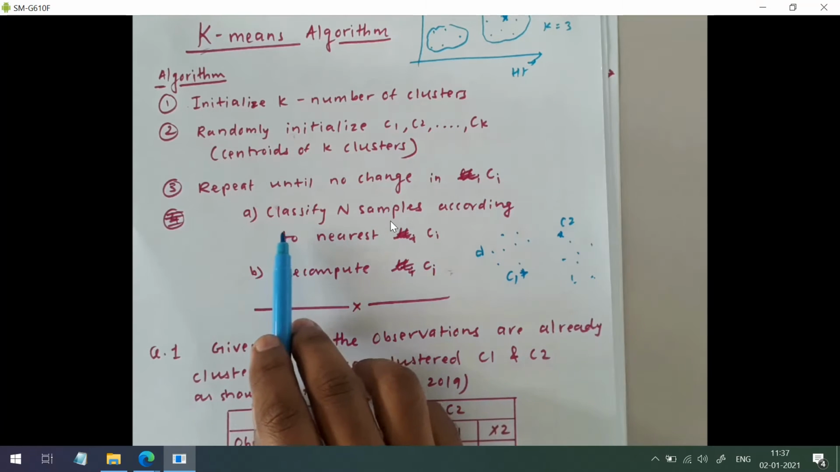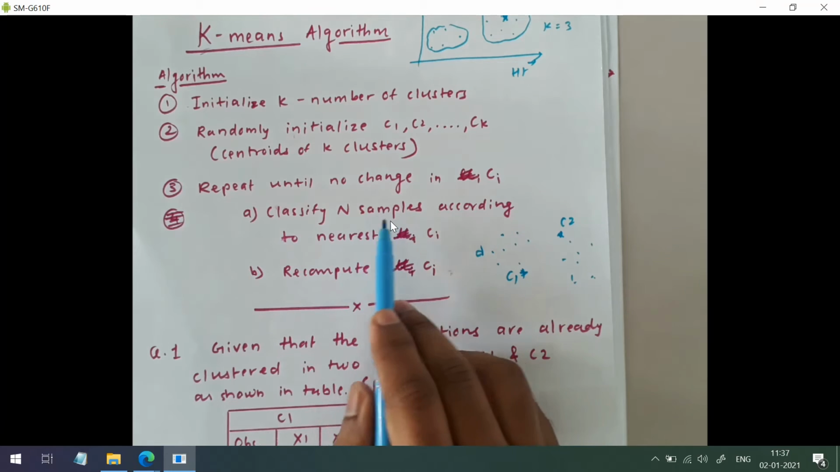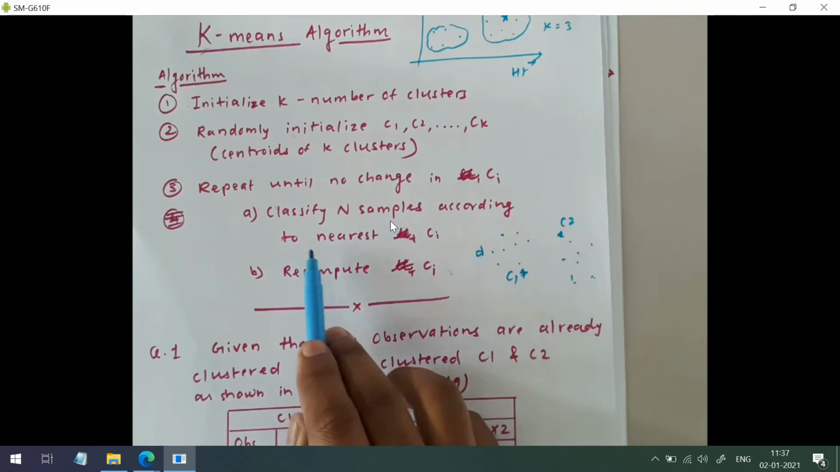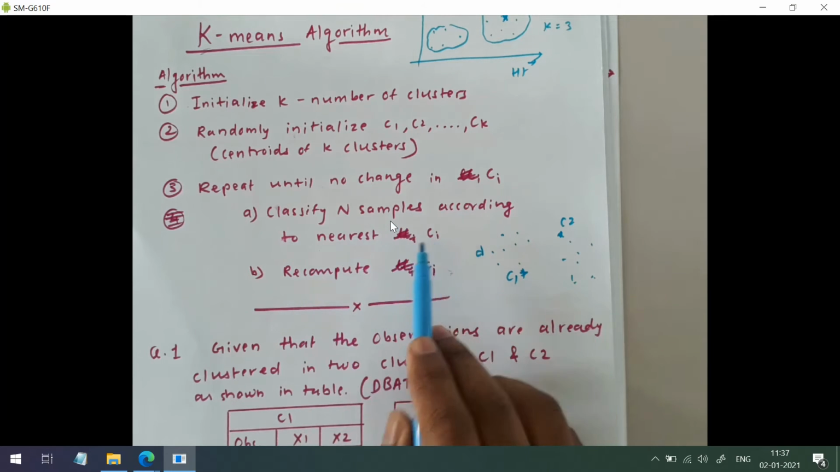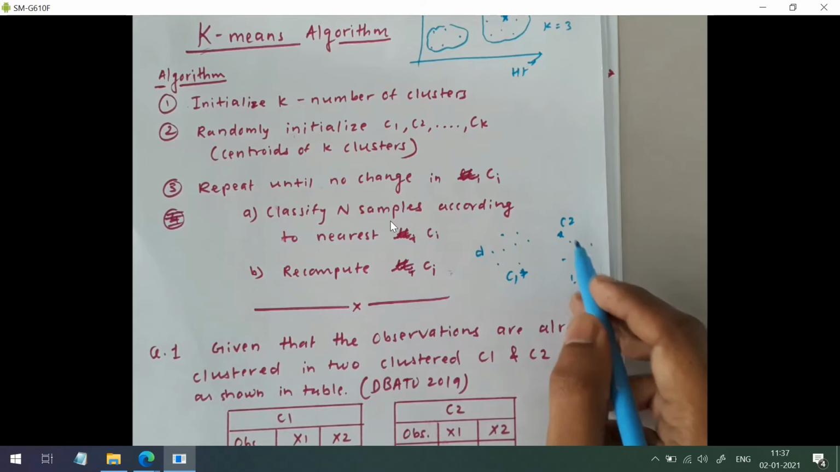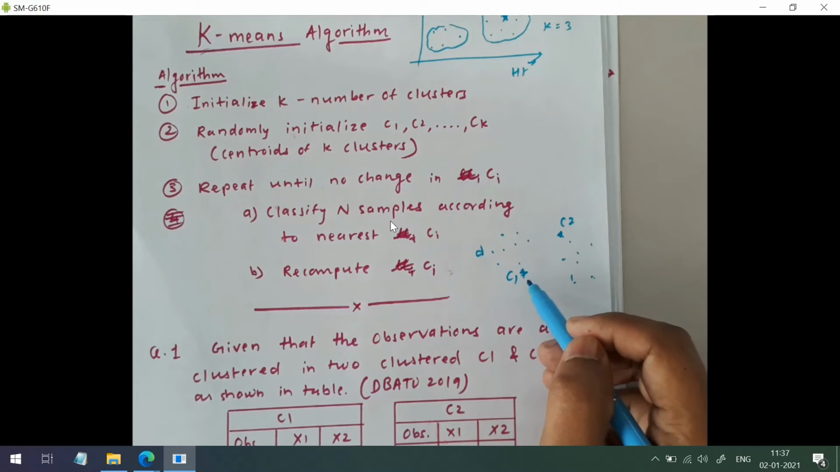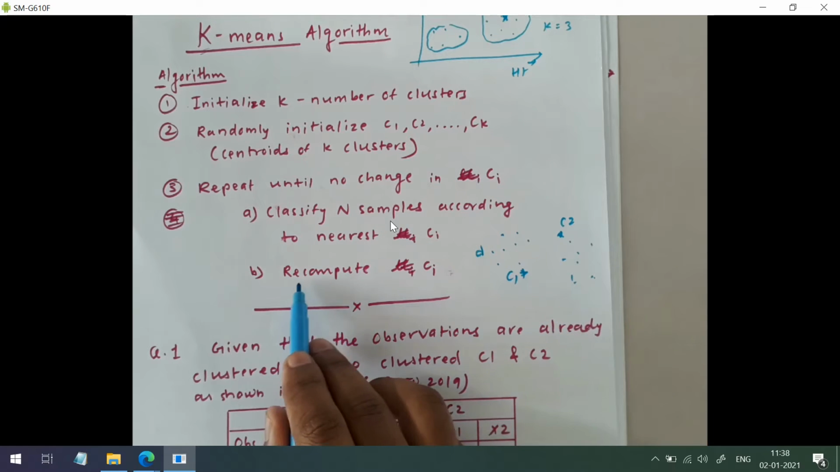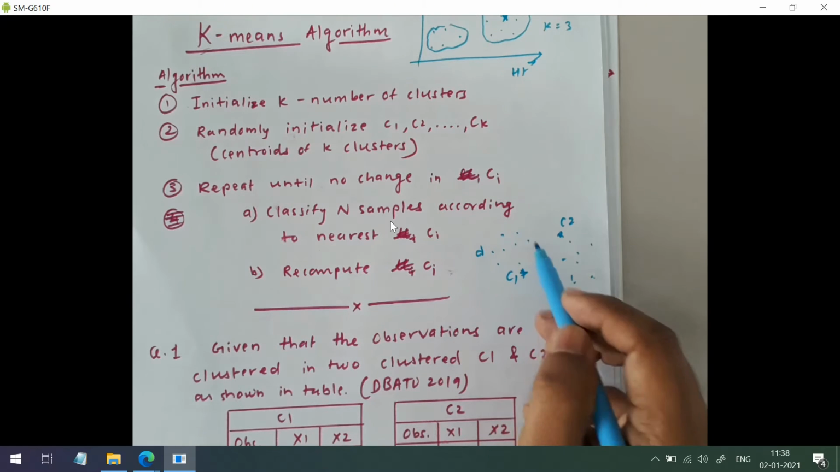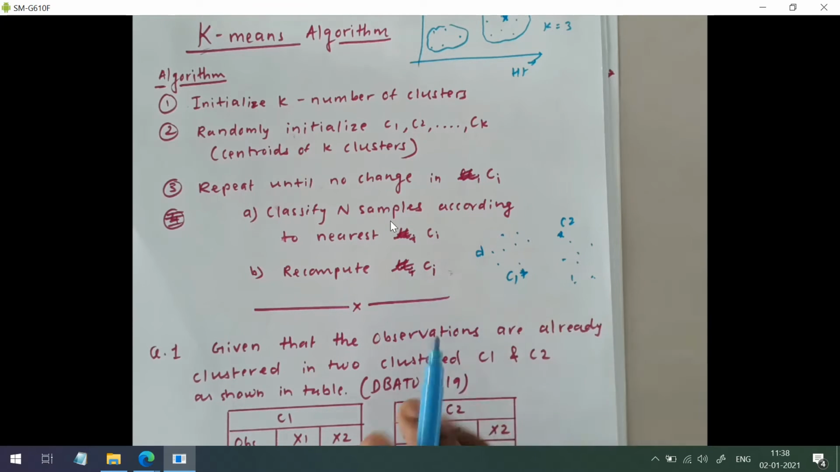So that is the meaning of this statement: classify n samples, where sample means our observation or data points, according to the nearest ci. We have to calculate the distance between each data point and each cluster, and we will assign that data point to the nearest cluster. And then as there is a change in the cluster, we have to recompute ci, that means the centroid of the cluster. So this is the algorithm.